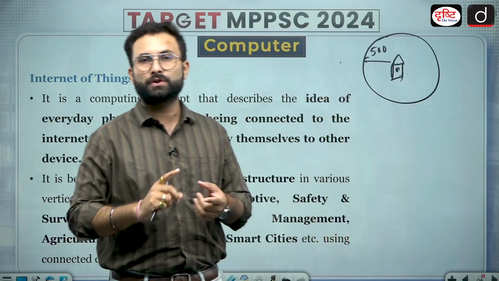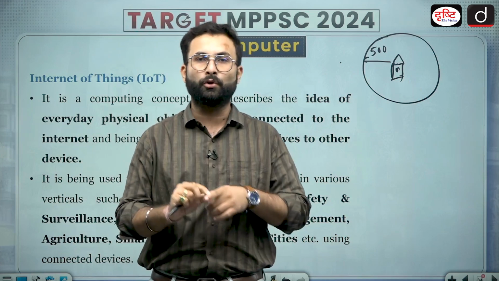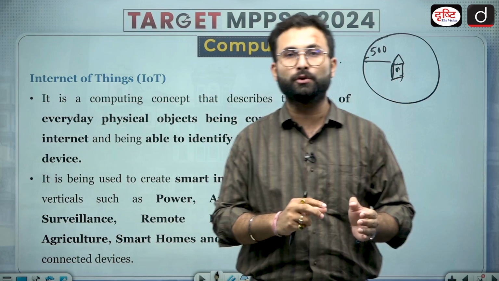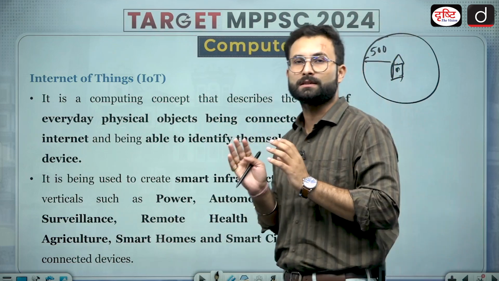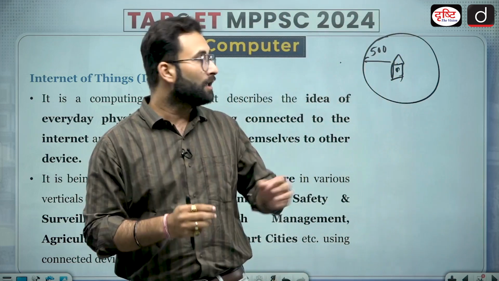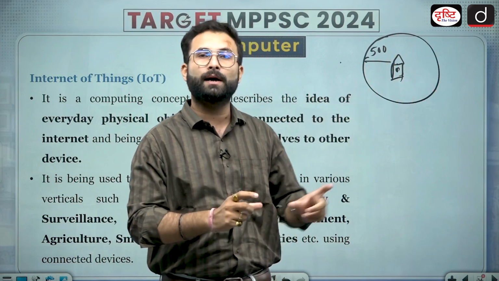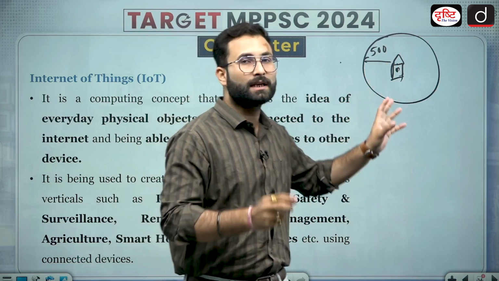It will switch off all the lights. It will switch off the AC. All these things, if you are able to do with the use of the internet, that is basically Internet of Things. So basically what is happening here is that your physical devices or your physical world is controlled by the internet. Okay, so that is basically Internet of Things.